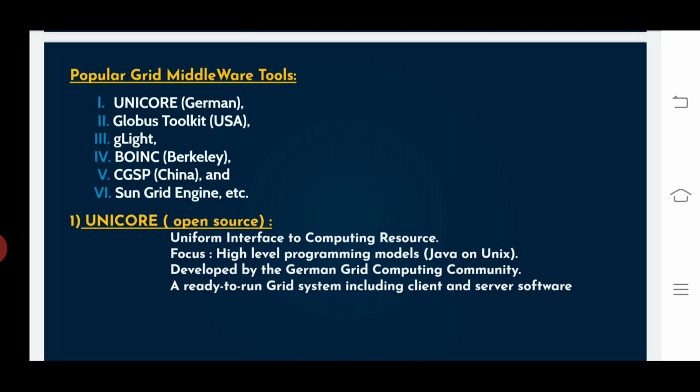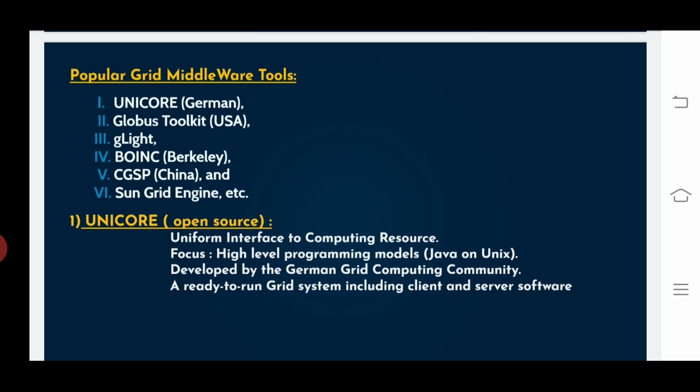Okay, middleware Unicore is developed by the German grid computing community. Okay, and we want to say it is a middleware library. Generally we can say it is developed by Argonne National Lab, that is the University of Chicago, and USC Information Science Institute. It's funded by DARPA.